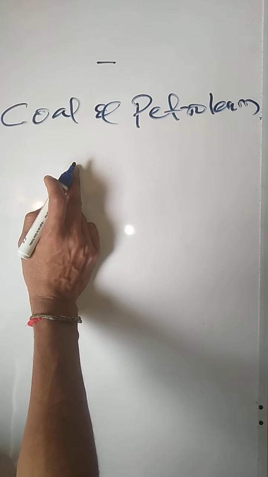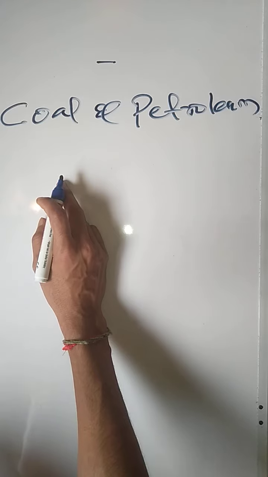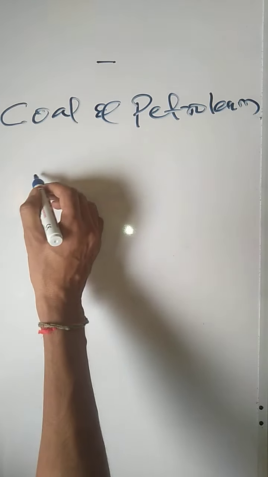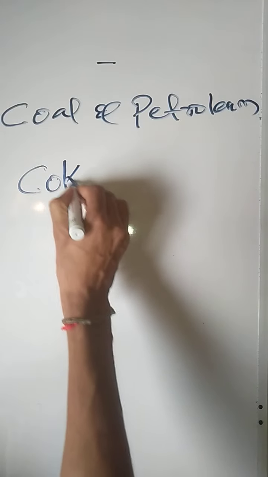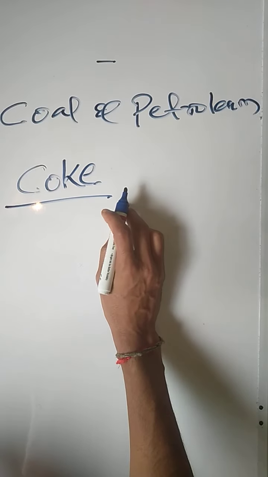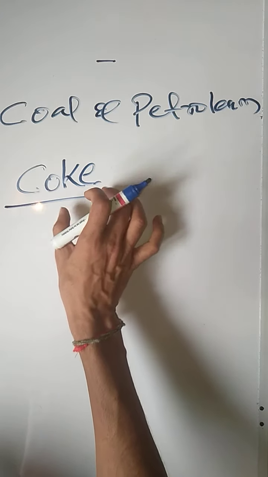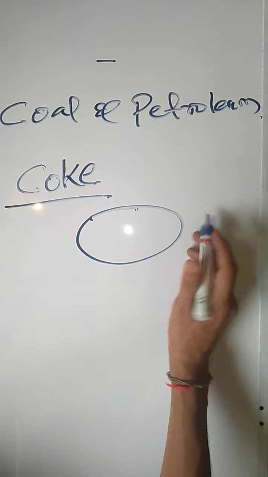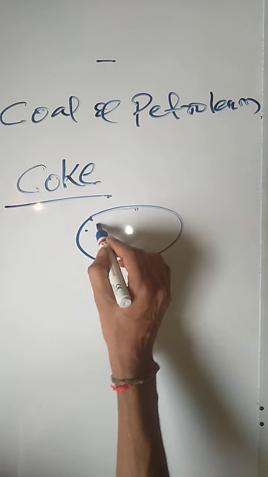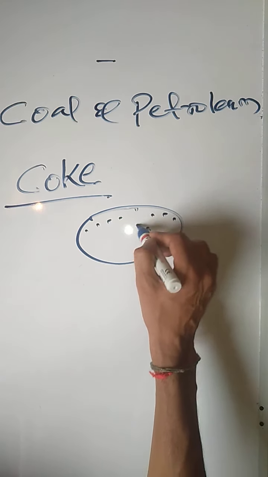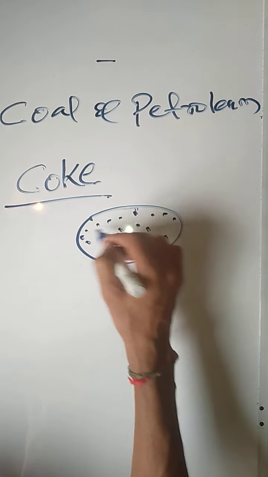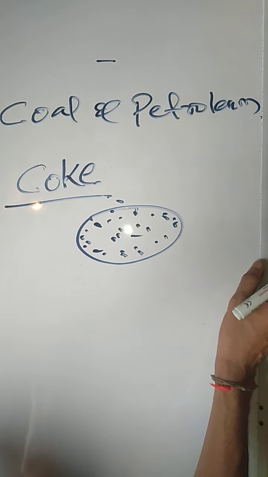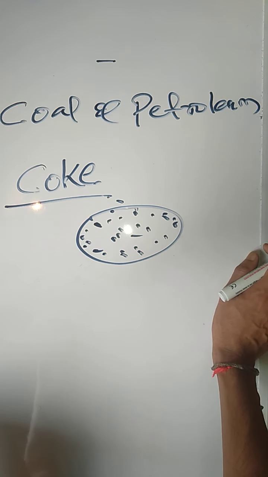Now, there are different products we also get from coal, like coke. This is a product obtained from coal; it is a pure form of coal, in solid form. There are pores, like holes, present in it. Like we see in a duster, the holes are visible in the same way. That is called coke. It is a pure form of carbon.